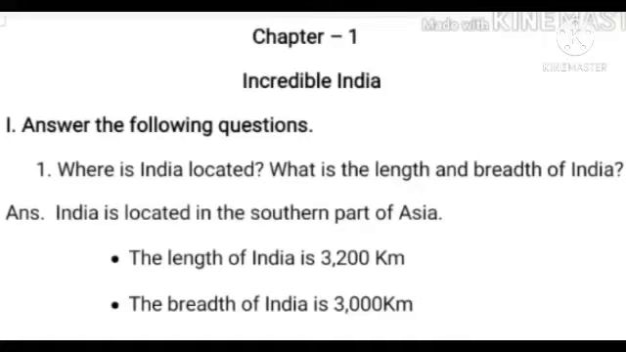Question number 1. Where is India located? What is the length and breadth of India? Children, one more time. Where is India located? What is the length and breadth of India? The answer is, India is located in the southern part of Asia.